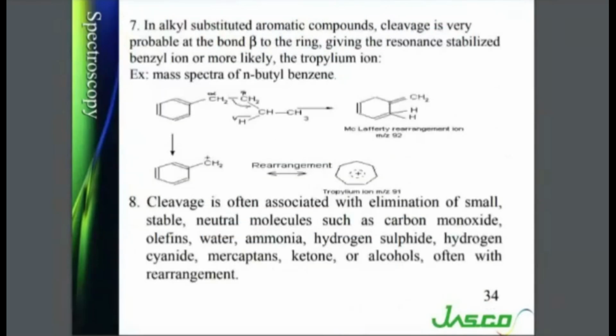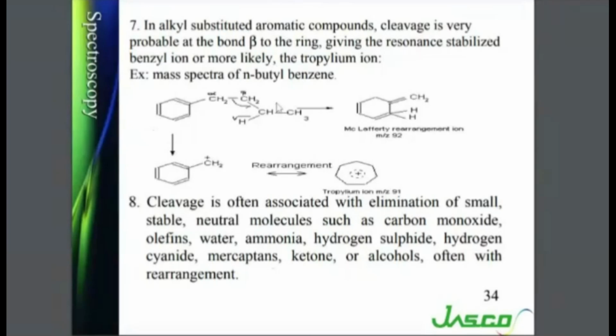Then next rule: in alkyl substituted aromatic compounds, cleavage is very probable at the beta bond to the ring, giving the resonance stabilized benzyl ion and, more likely, propylium ion in the next step. So there are 2 ways to look at this rearrangement and stabilization of the ion.